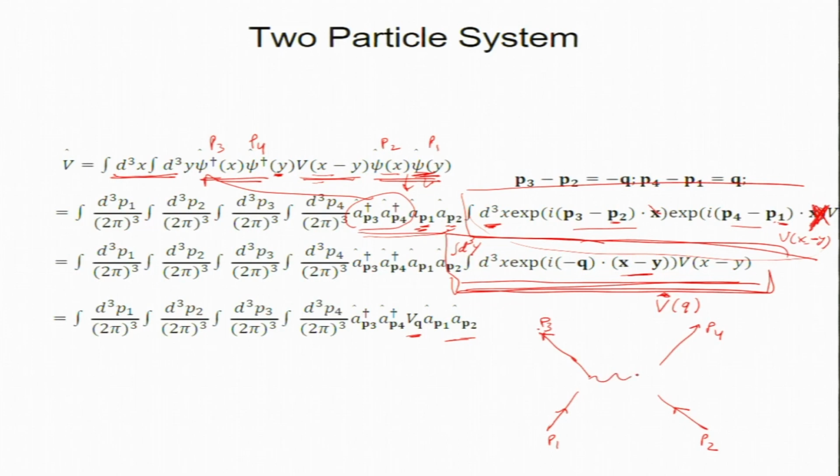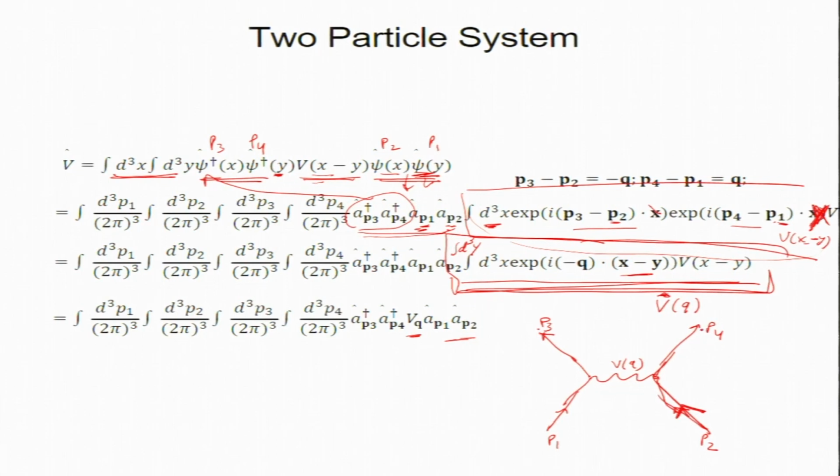And they exchange via this propagator, this v, which is v of q. These should be straight lines, they are not bending. These are incident fermions, two electrons.